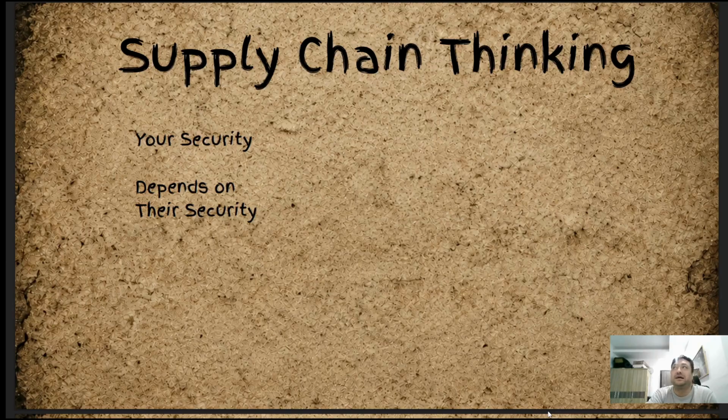Okay, so think about supply chain, right? So for people who don't know about supply chain, you need to think about this. It's your security. So if you're depending on someone else to manage your security, that's not good, right? So if I'm trusting an API and I'm connecting the API to my product and that API gets compromised, it's killed the supply chain and it's killed my web application, right? So think about that when you're using that, because I've done it before. I've made a chat app, and a couple times the API has gone down and I have nothing. My product is worthless. So think about those when you're setting up your consumption, okay?